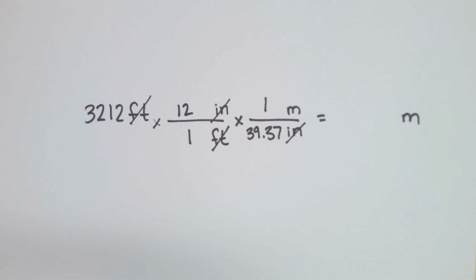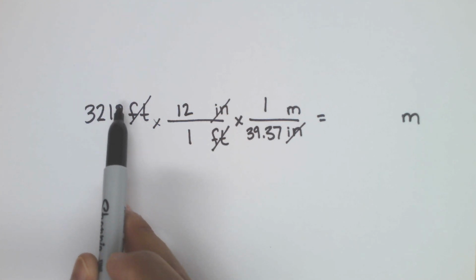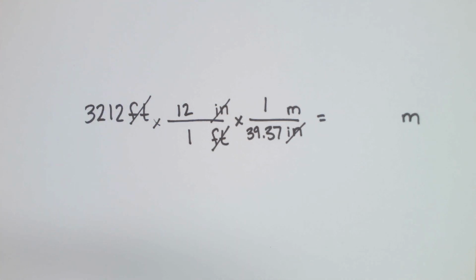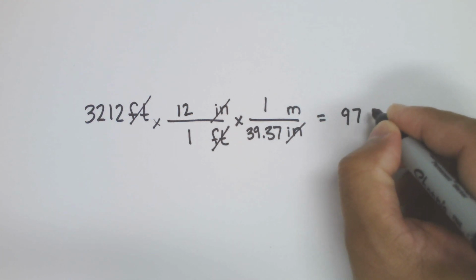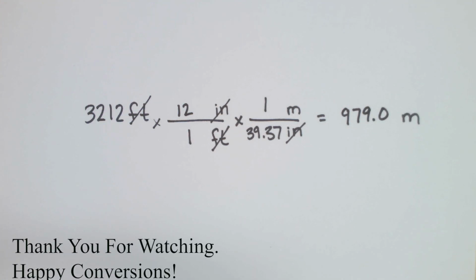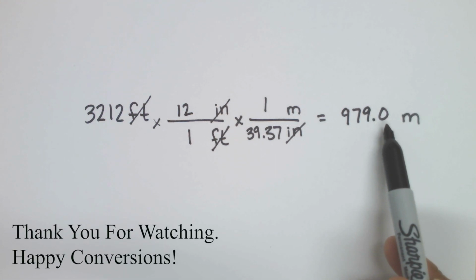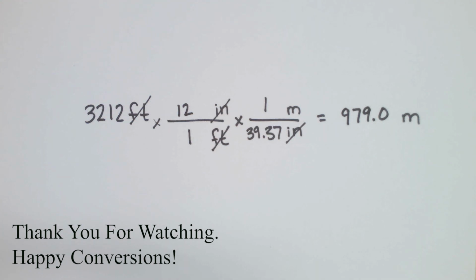In terms of significant figures, we'll report 4 significant figures because we start with 4 significant figures. And to 4 significant figures, we get 979.0 meters. Here's a trailing zero with a decimal place, which means it is significant.